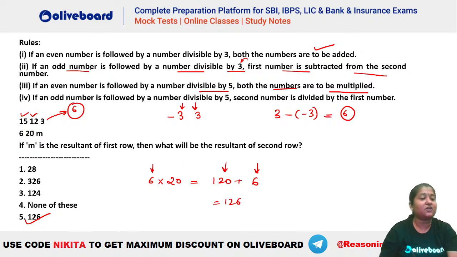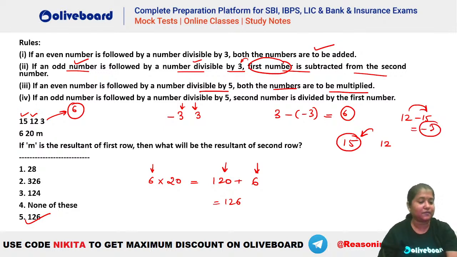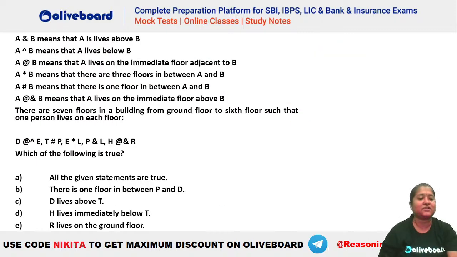How minus Shravani? Because it was given that if an odd number is followed by a number divisible by 3, you can see 15 is odd. Okay. And 12 is a number divisible by 3. So rule number 2 is applicable here. So this says first number has to be subtracted. So 15 has to be subtracted from 12. It is not 15 minus 12. It has to be 12 minus 15 because the first number is to be subtracted from the second number. Okay. I hope this is clear. So that is why it will give you minus 3 here. Okay. Because we are minusing 12 minus 15. Chalo. So 126. Absolutely.